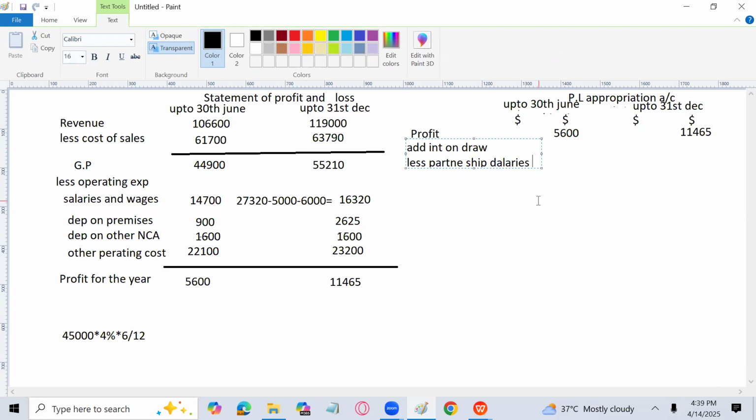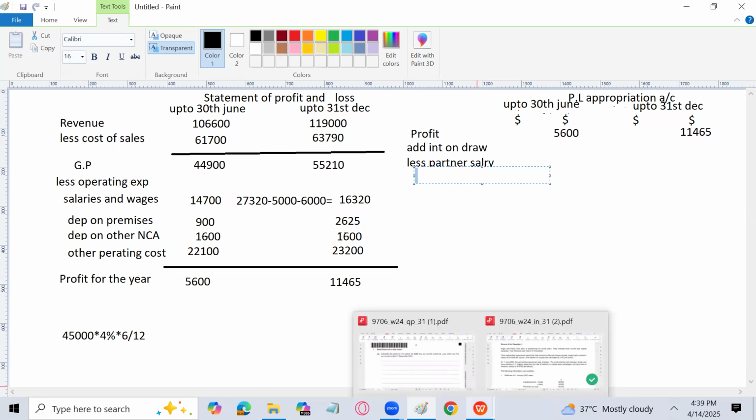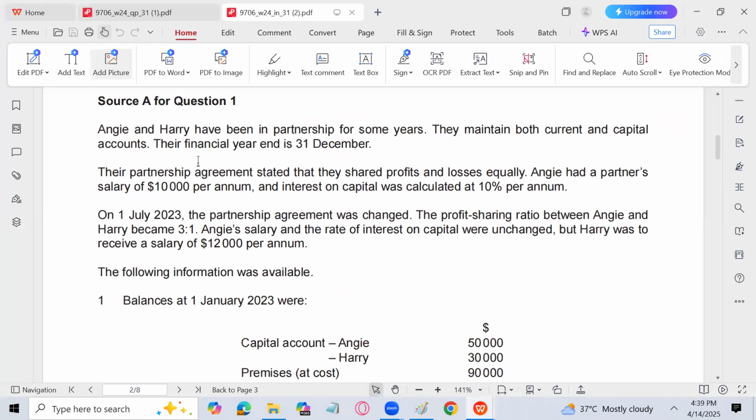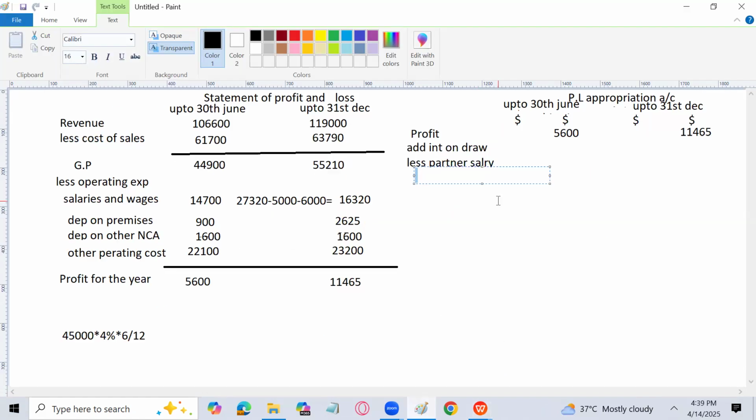So that's partnership salaries. If you talk about here, it is going to be only one partner salary. We have been given only one partner salary. Let me check the amount of the partner salary. That is going to be 5,000. That is the salary with Angie. I will write Angie here. I will write A, and the salary is going to be 5,000. 10,000 minus 5,000 will be the answer.